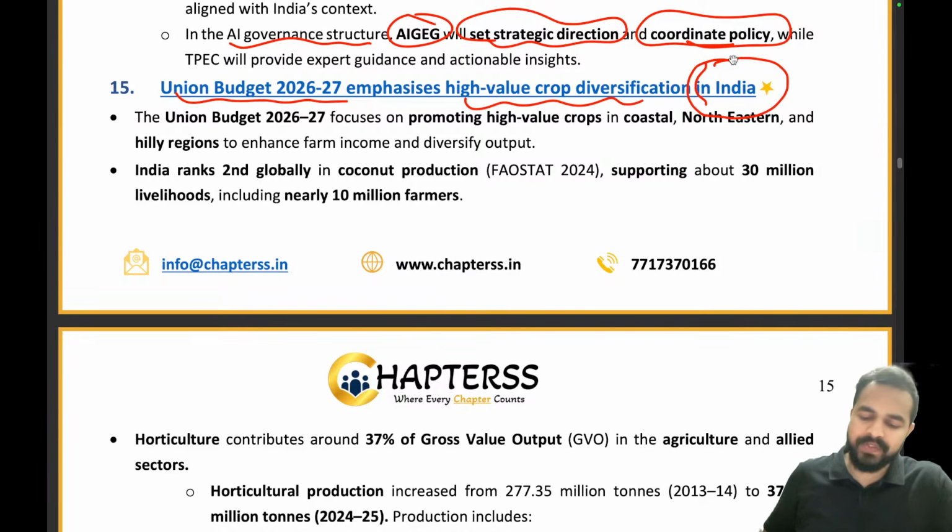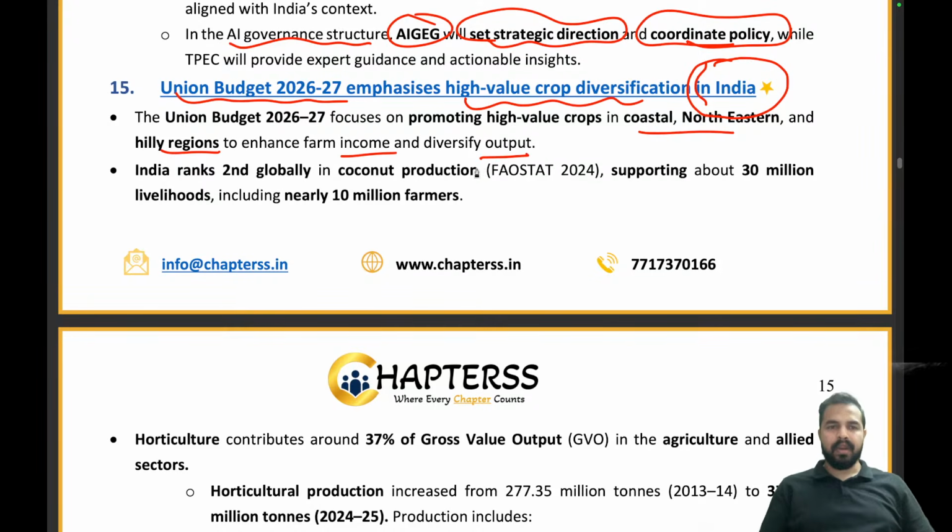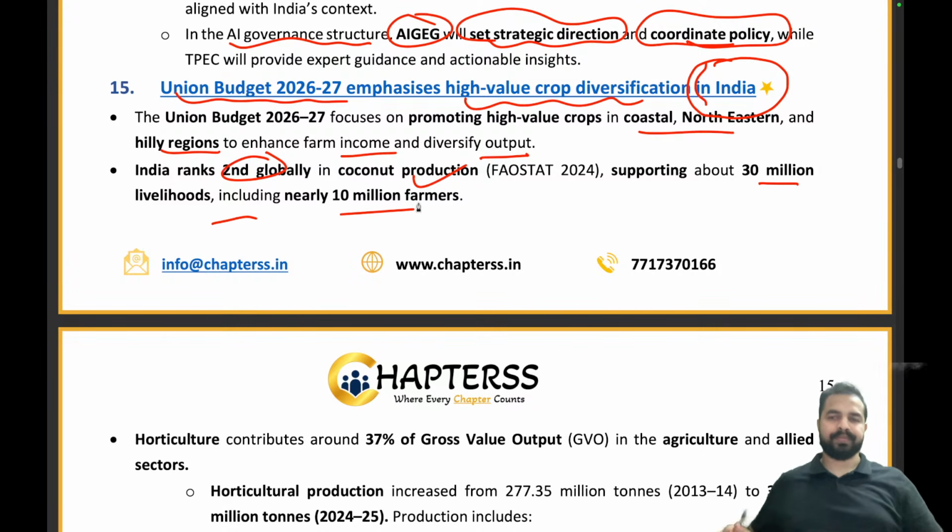So here the Union Budget has focused on promoting high value crops in the coastal, northeastern and the hilly regions in order to enhance the farm income and diversify output, right? India is ranked second globally in coconut production, supporting 30 million livelihoods including nearly 10 million farmers.